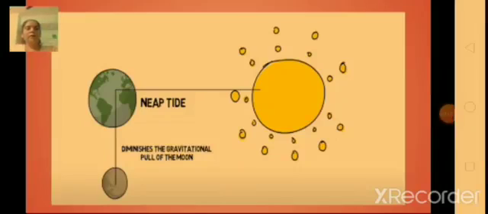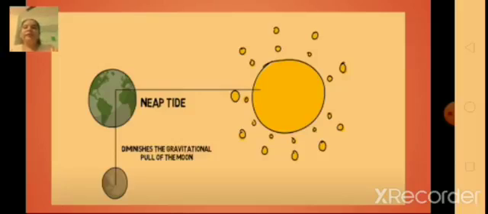When the moon is in its first and last quarter, the ocean water gets drawn in diagonally opposite directions by the gravitational pull of the sun and earth, resulting in low tide. These tides are called neap tides.